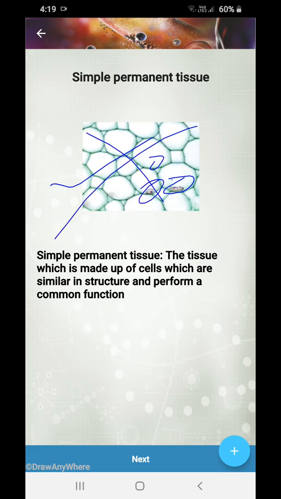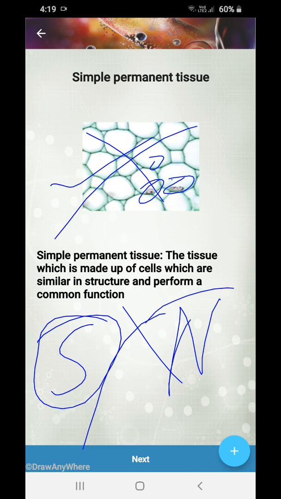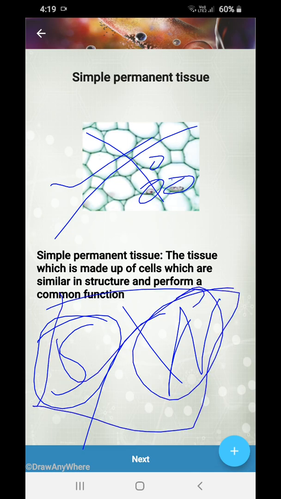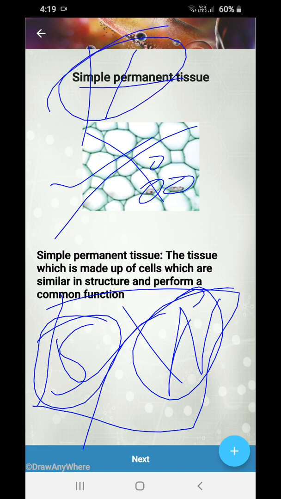See, they are having no nucleus. That means they are dead. Sclerenchyma usually do not have any kind of nucleus because they are dead. Dead cells do not have any kind of nucleus. Our hair cells also are dead cells, so they are not having any kind of nucleus.